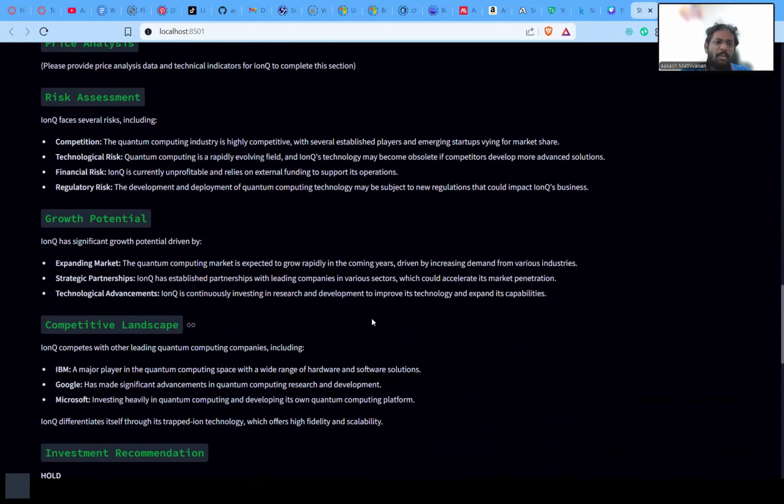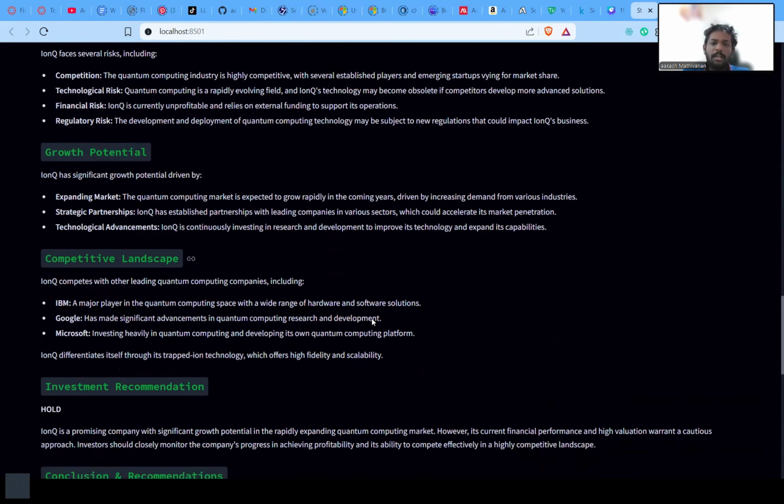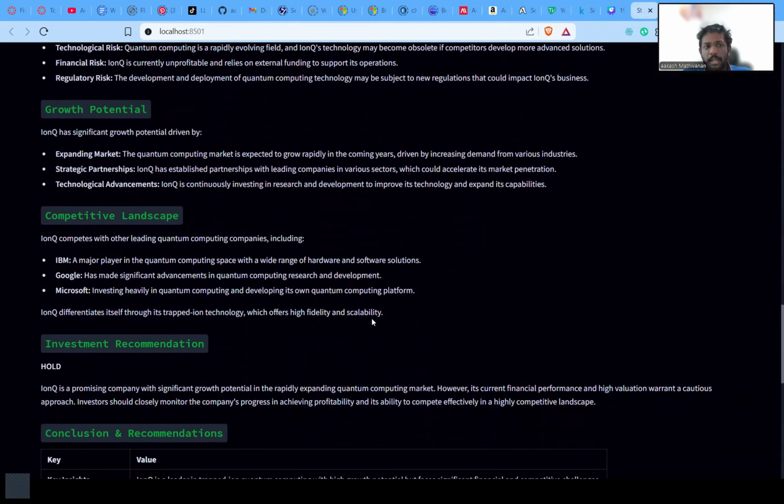The risk assessment covers competition, technical risk, financial risk, and regulatory risk. These are considered as the risks for this company. The growth potential includes expanding the market, strategic partnerships, and technological advancement. And the competitive landscape: IBM, Google, and Microsoft are the three quantum computing companies that compete with IonQ.